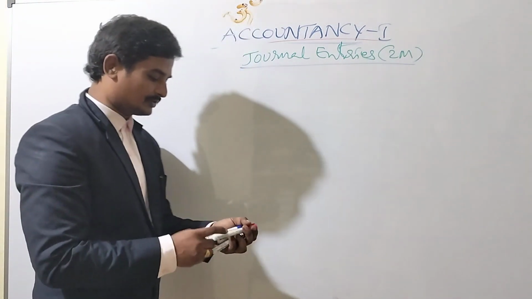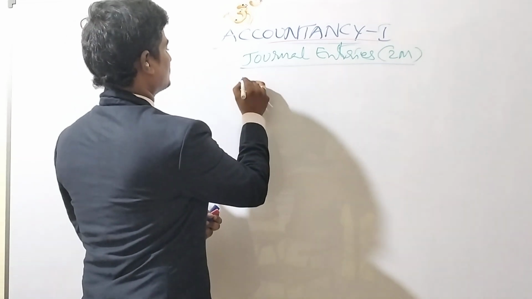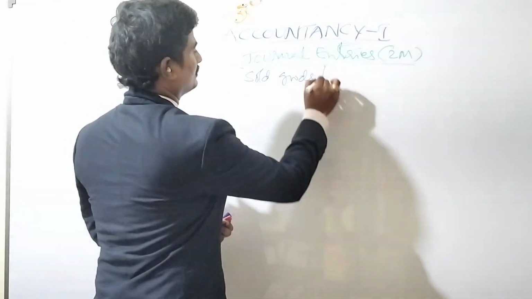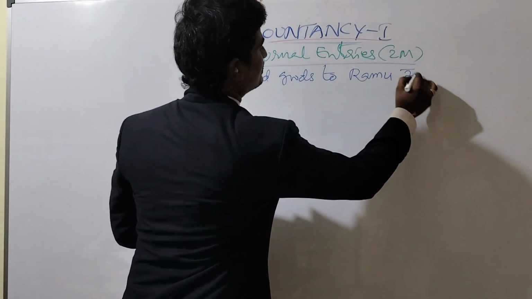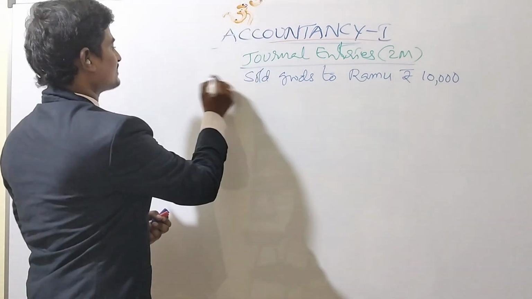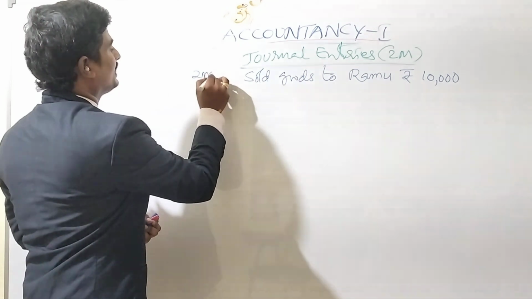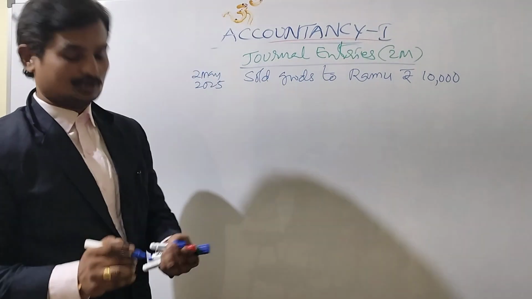For example, take a transaction: sold goods to Ramu for rupees 10,000. The date for this transaction is, suppose, 2nd May 2025. So this is the complete transaction.